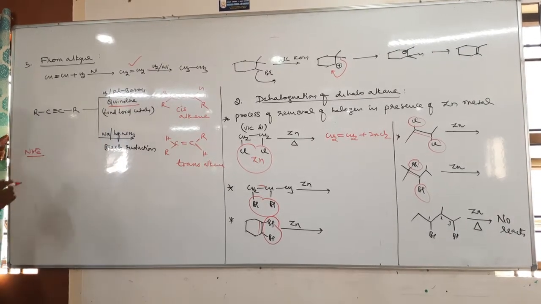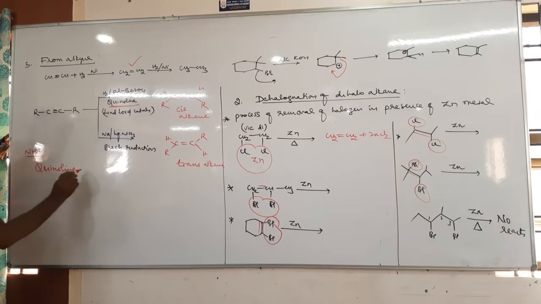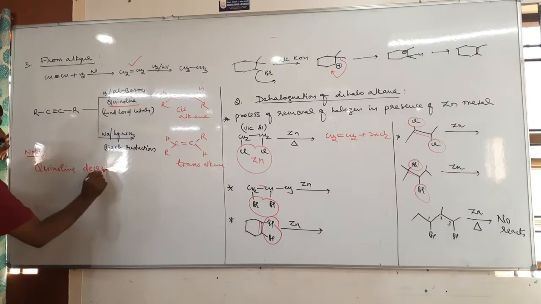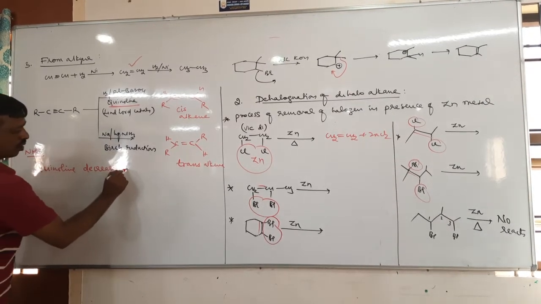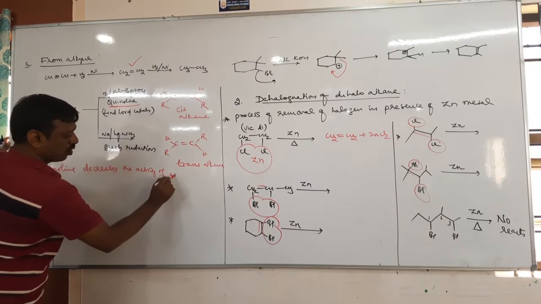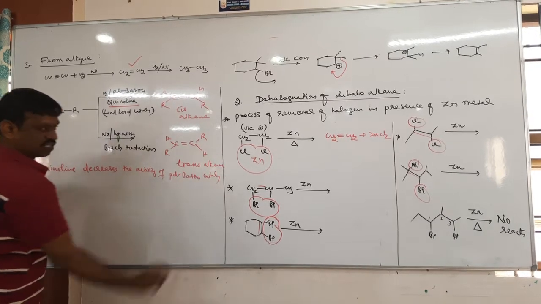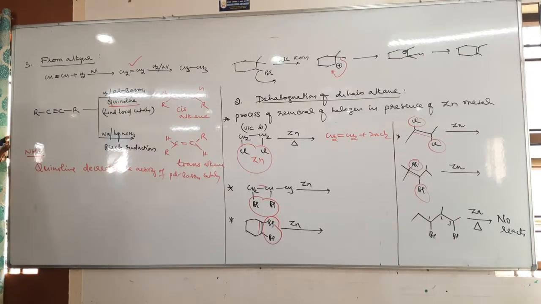Palladium barium sulfate. So therefore quinoline decreases the activity of palladium barium sulfate catalyst. Okay.